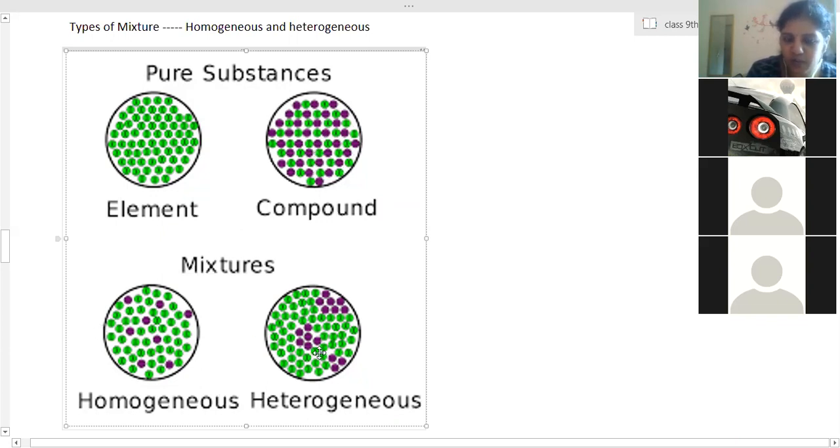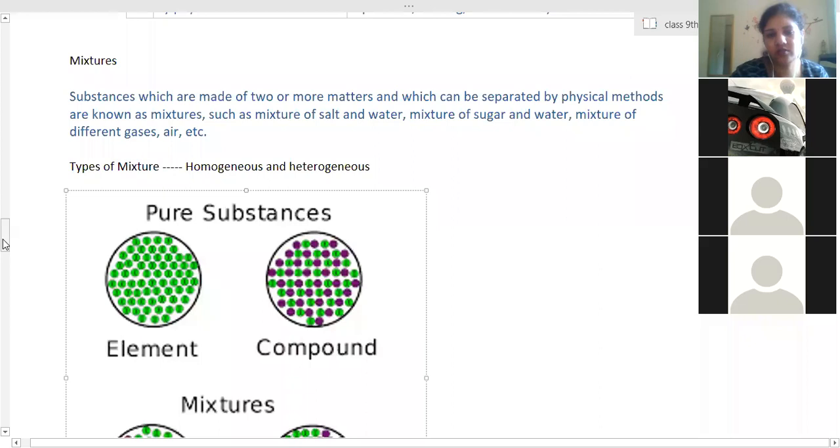In mixtures, the composition is not fixed, but at least everywhere the substances are mixed. At every part the pair of green and purple is not there. That means they have been merely mixed together, but it is uniformly spread out. Here it is non-uniformly spread out, so due to the non-uniform spreading, we are able to see them. Here they get uniformly distributed, so they cannot be seen clearly with our naked eyes, and one reason is also their size. Because of the size, we are not able to see them clearly. Okay, so write down mixtures.